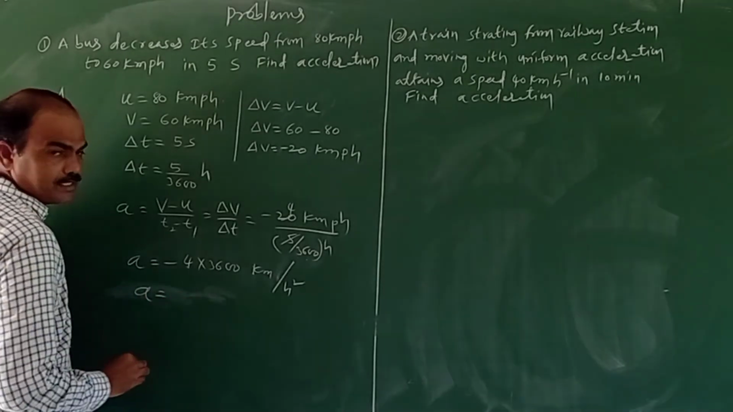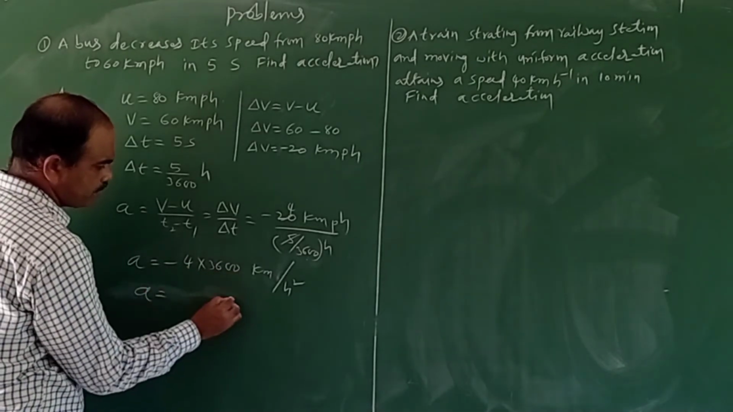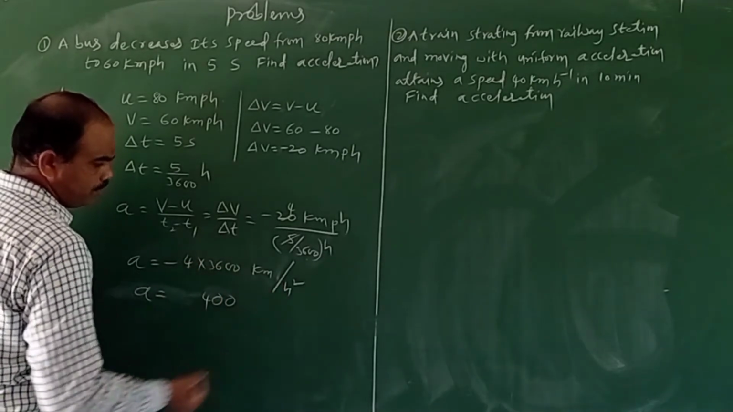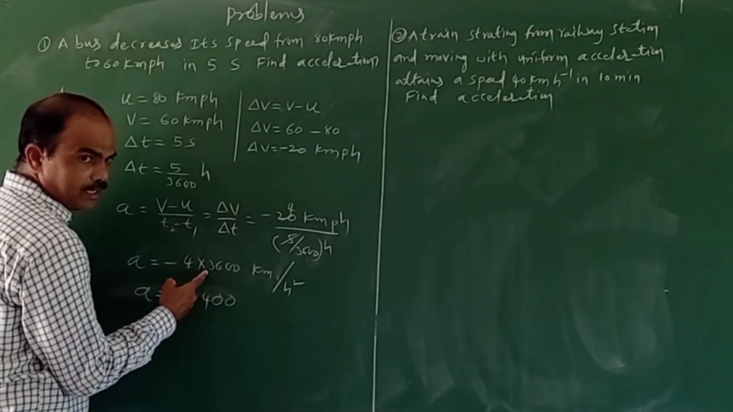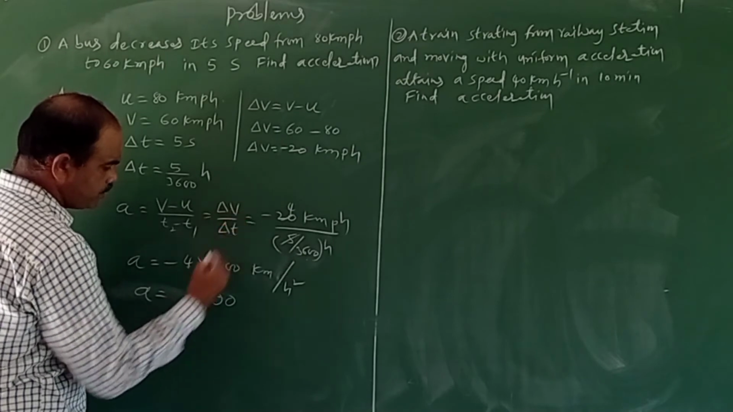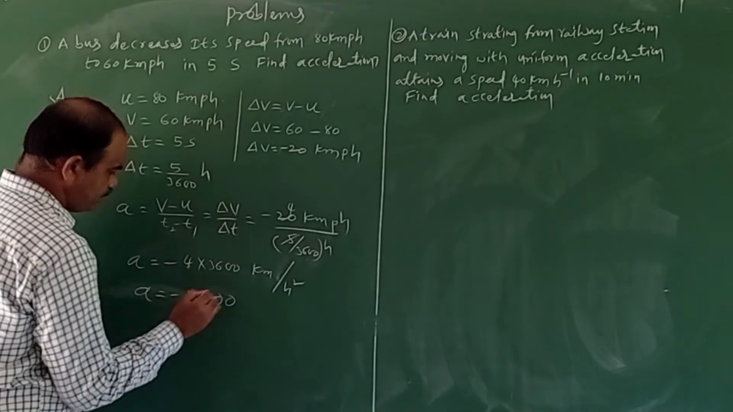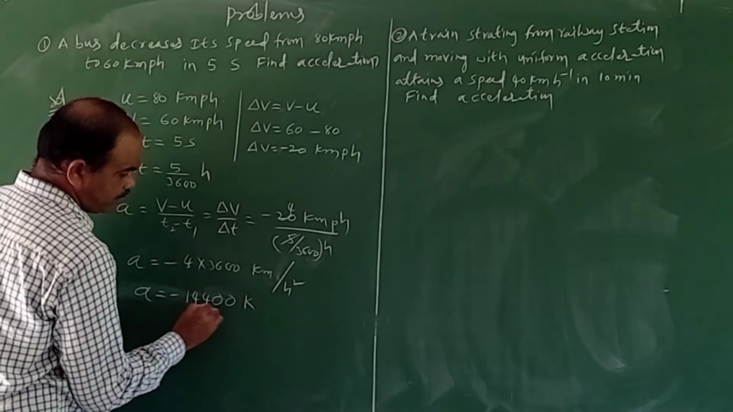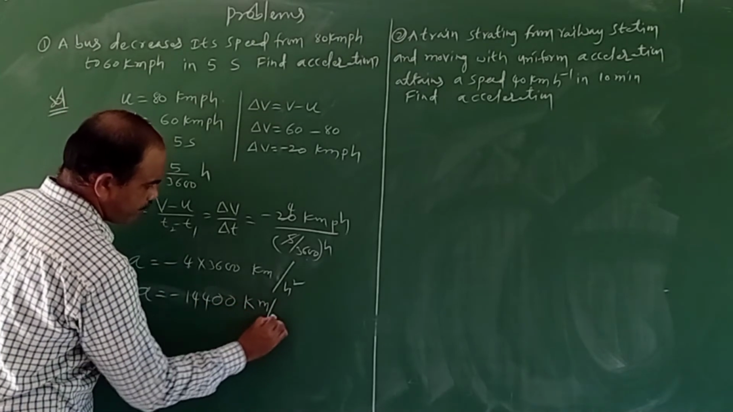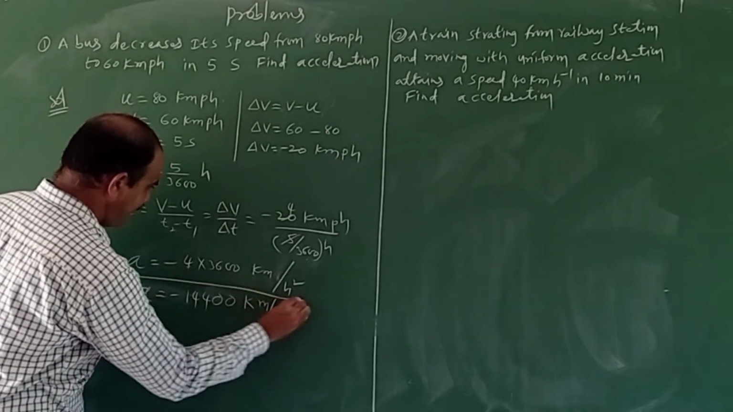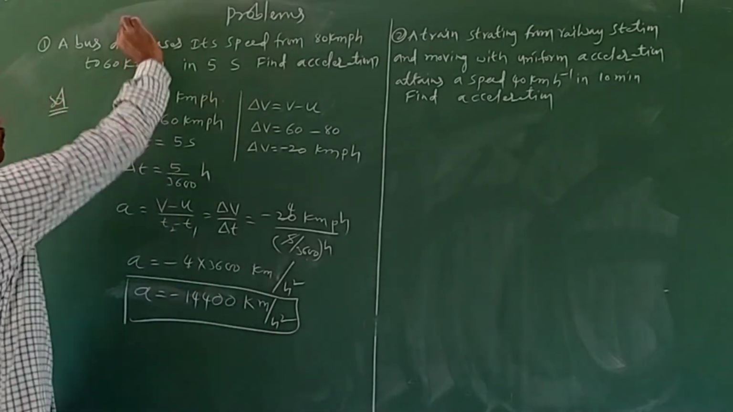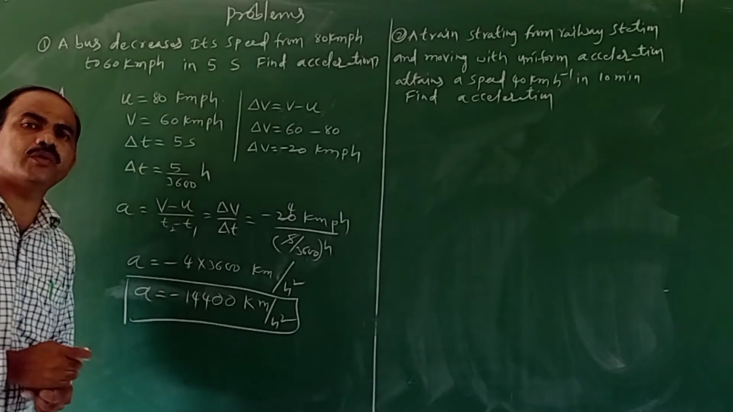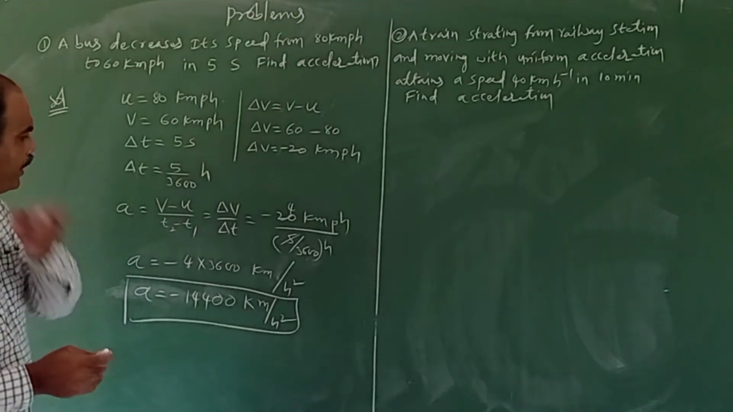So what is the acceleration? The acceleration is nothing but 4 into 0.0, 4 into 6 is 24, up to 4 into 3 is 12. So 12 plus 2 is 14. So this is minus 14,400 kilometer per hour square. So this is the acceleration of the bus, but it is showing minus, so that's why it is called a negative acceleration.